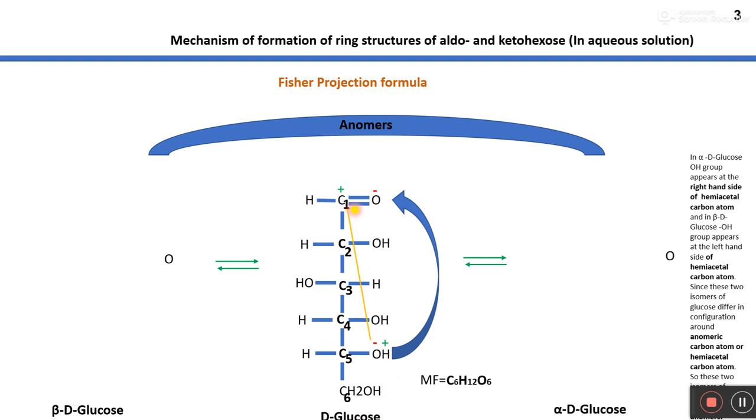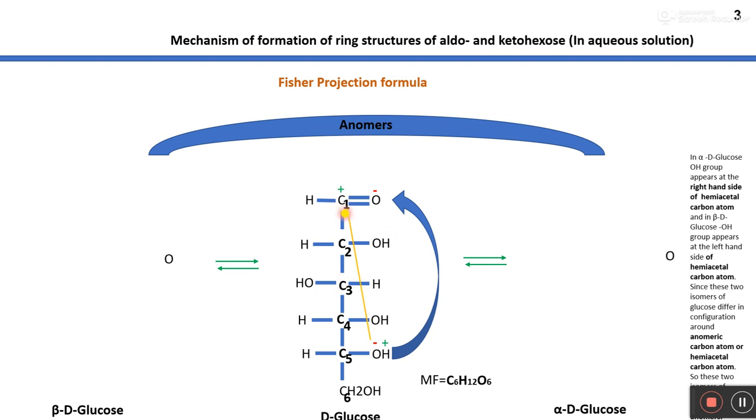In this structure you can easily observe that on the right hand side maximum hydroxyl groups are present, but on the left hand side only one hydroxyl group is present at the C3 position, that is carbon number 3.